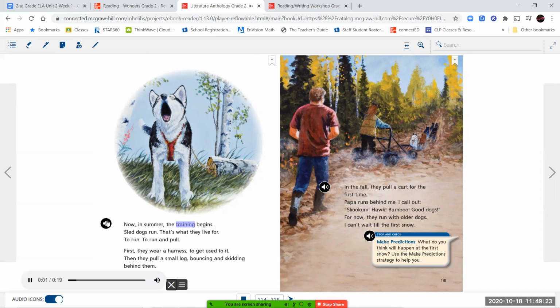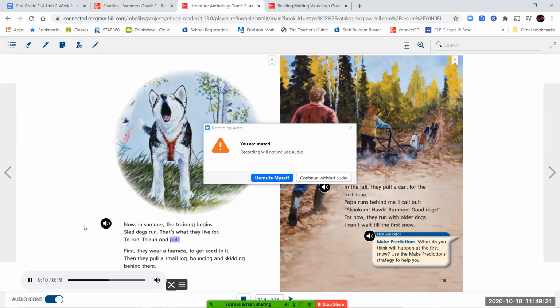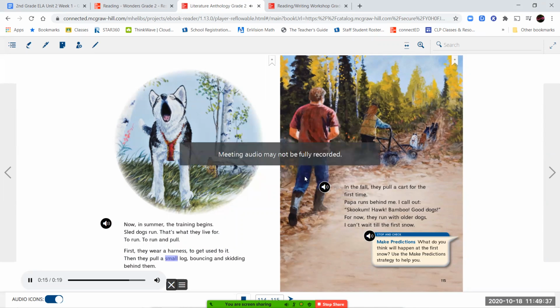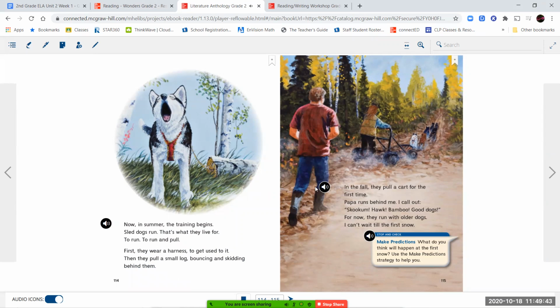Now in summer, the training begins. Sled dogs run. That's what they live for, to run and pull. First, they wear a harness to get used to it. Then they pull a small log, bouncing and skidding behind them. In the fall, they pull a cart for the first time. Papa runs behind me. I call out, "Skookum, Hawk, Bamboo, good dogs." For now, they run with older dogs. I can't wait till the first snow.